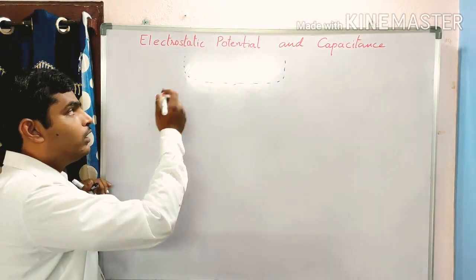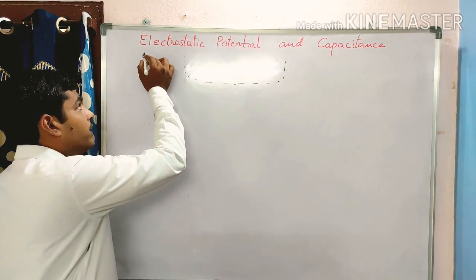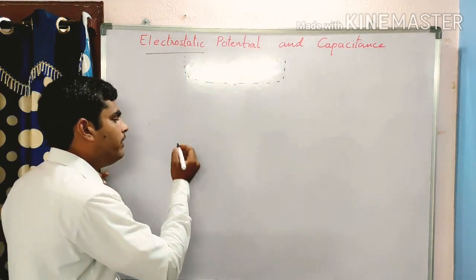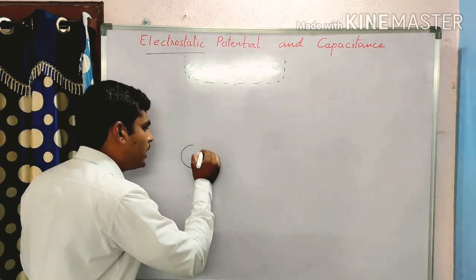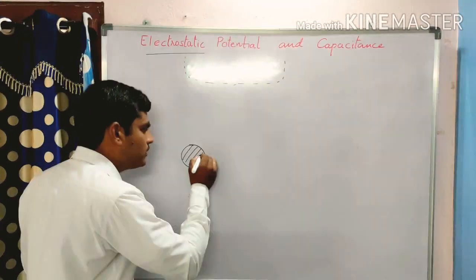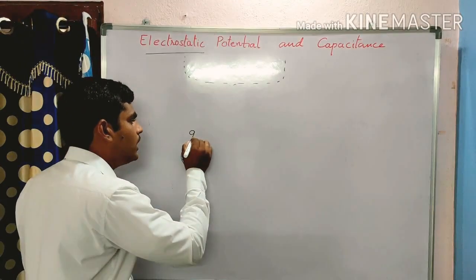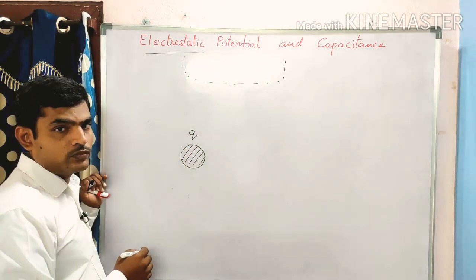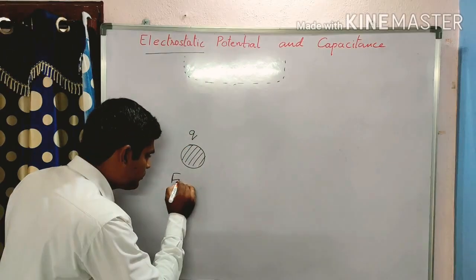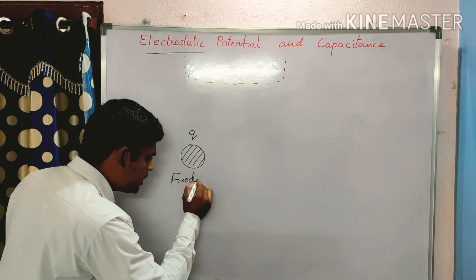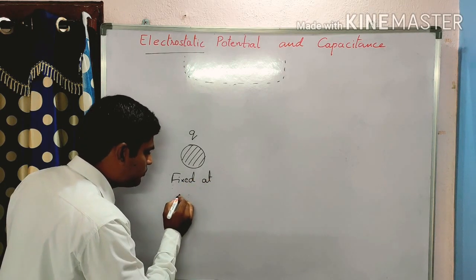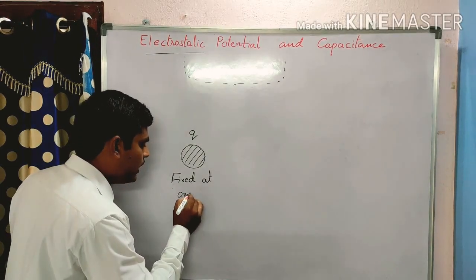Similarly, we will come to the electrostatic potential. We know well, whenever we are using the word electrostatic, we use a charge. Imagine this is a charge, source charge Q, which is fixed at the origin, at a particular place.